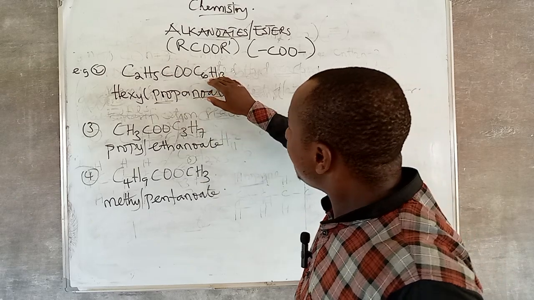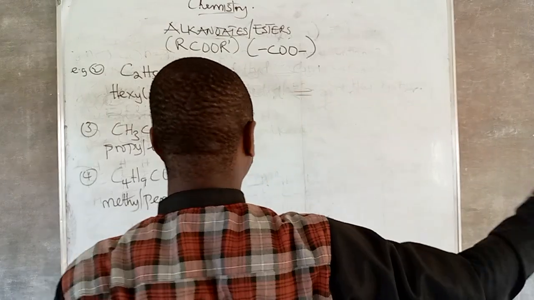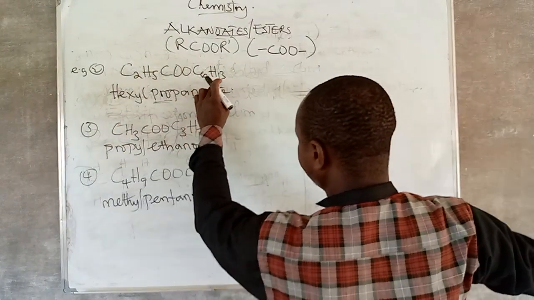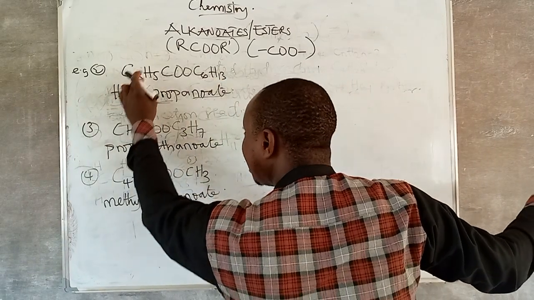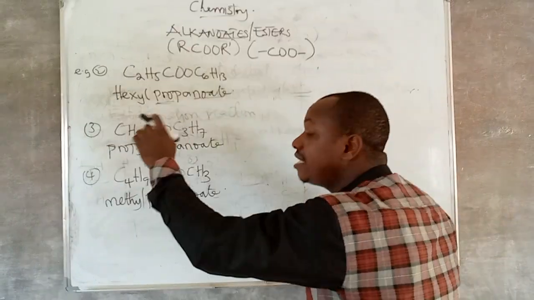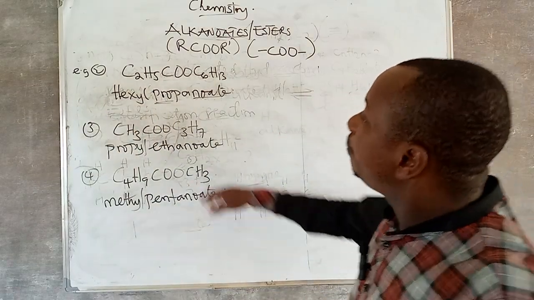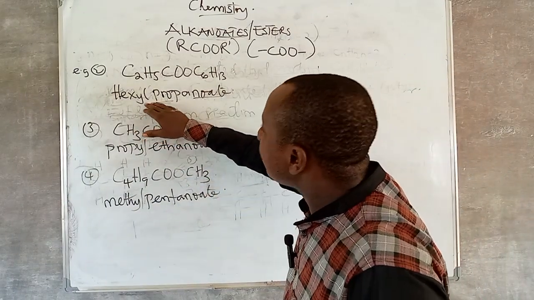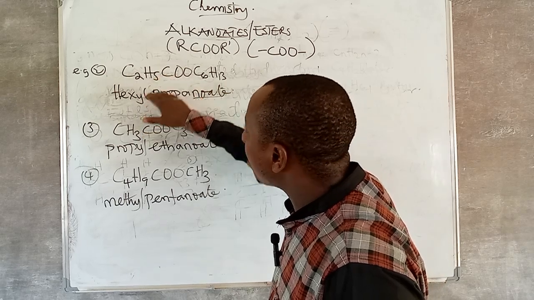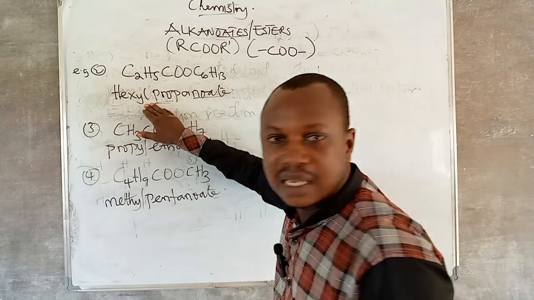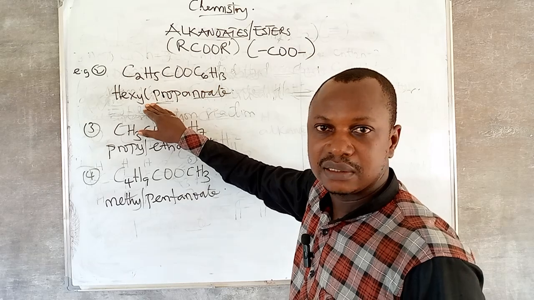Because you are naming from the back, you are writing the name from the back, and this one is this one. But when they give you the name, how are you going to do it? Because if you should write the formula of the compound from the name, the way it is like this, you see that you are failing it.